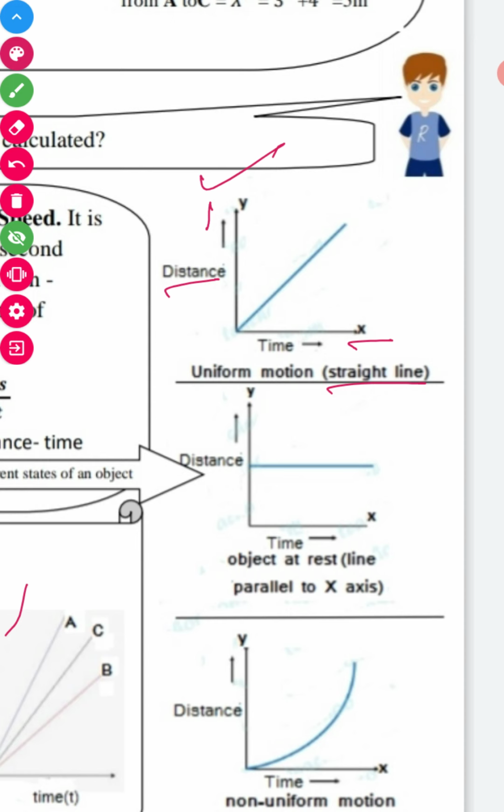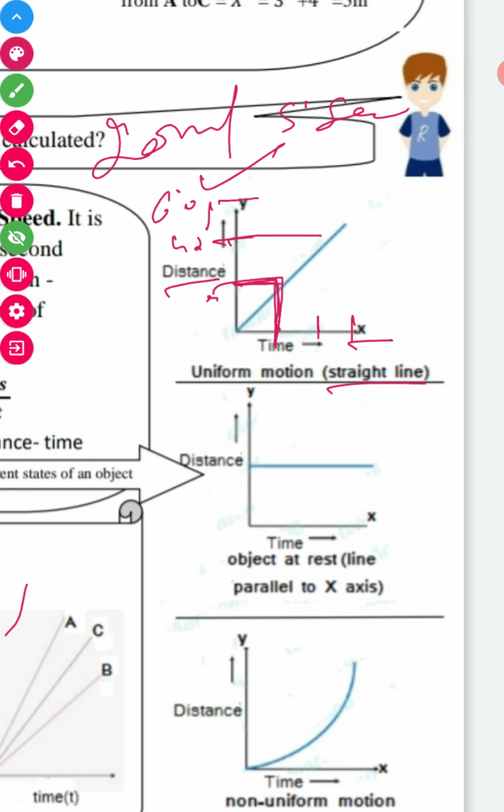If I say an object is traveling 20 meters in 5 seconds, with the distance going 20, 40, and 60, first I cover this, then this, and after that this.